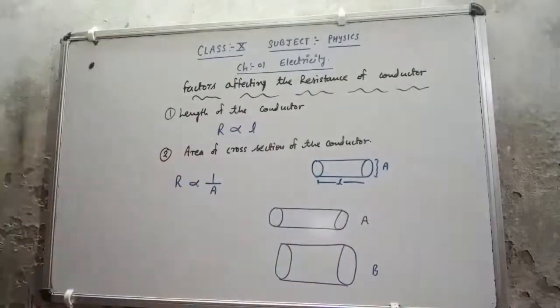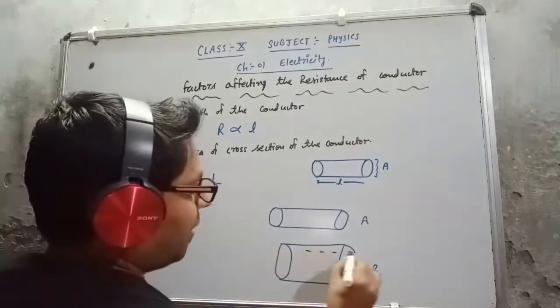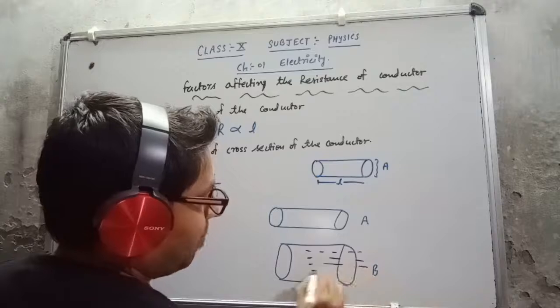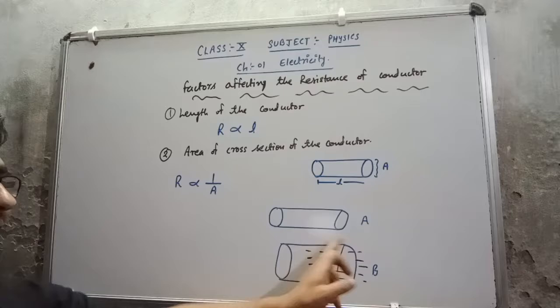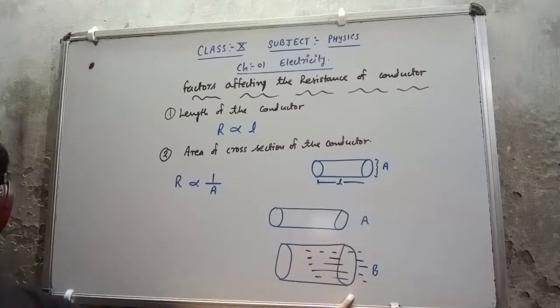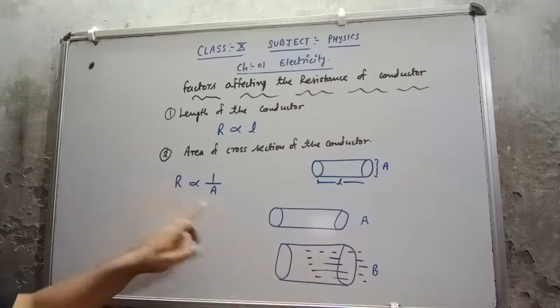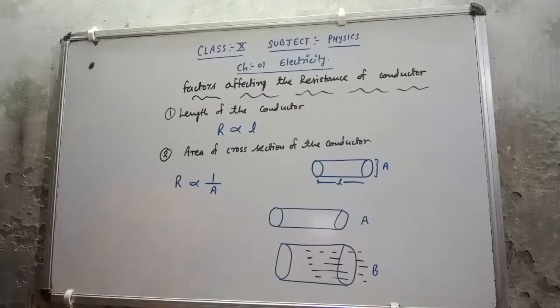I see the area of cross section of wire B is more, so a greater number of electrons can flow through it. As more electrons flow, the amount of current will be high, meaning the resistance will be low. So simply, as the area of cross section increases, the resistance decreases. Both are inversely proportional to each other.